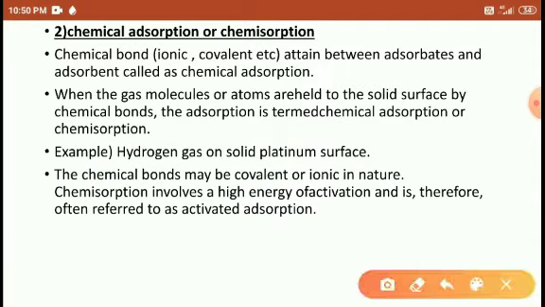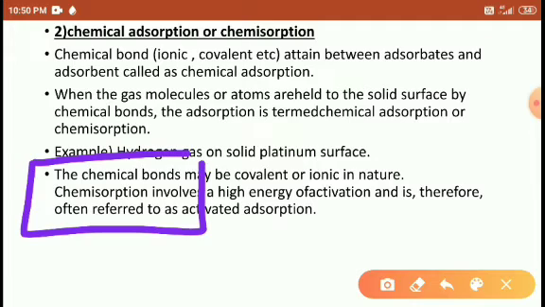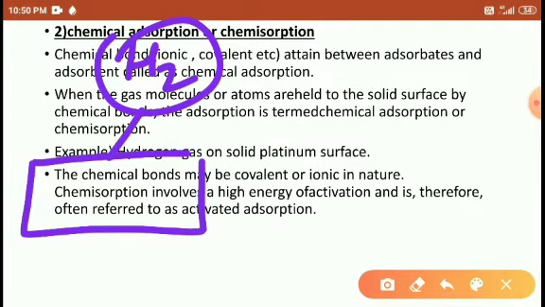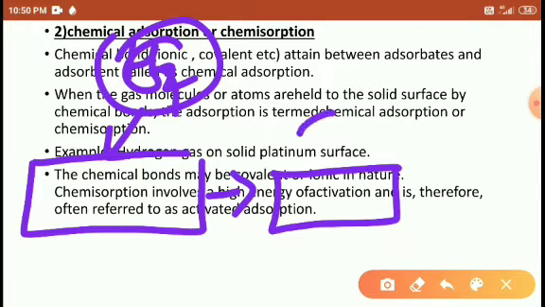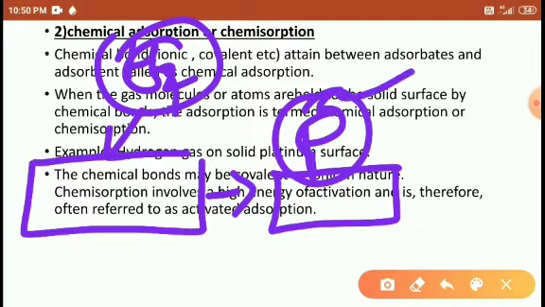It means, students, some chemicals occupy the surface of the solid. For example, any gas occupies the surface of the solid. When they occupy the surface of the solid, then due to some reaction that occurs on the surface, it needs some external energy.